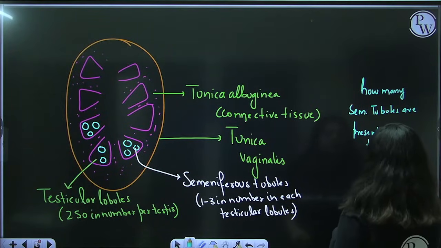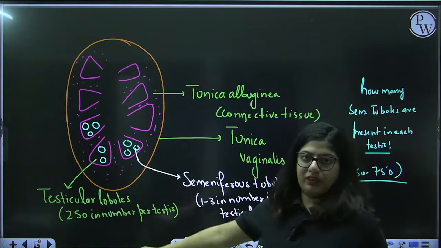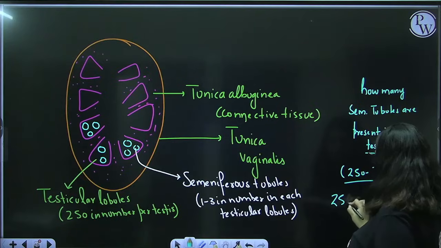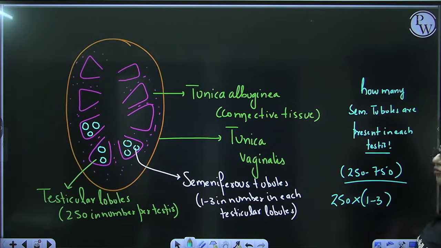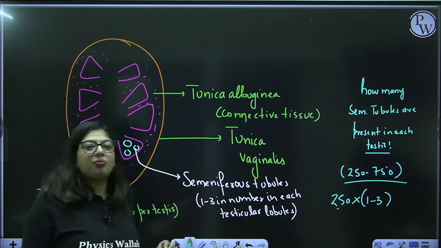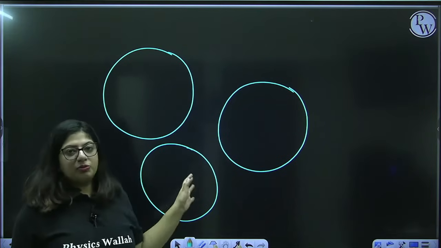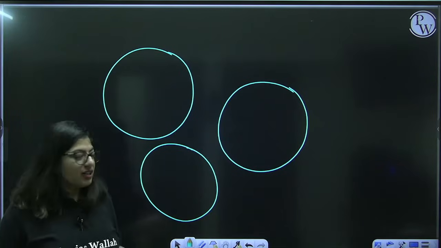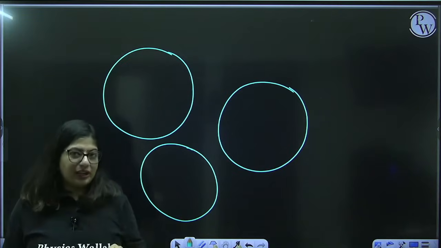Very simple question. 250 to 750. How many testicular lobules are there? 250. And in each testicular lobule, how many seminiferous tubules are there? 1, 2, 3. So 250 to 750. Right. So around 250 to 750 seminiferous tubules are present inside each testis. Okay. So these are seminiferous tubules. When you take the section of testes, you can see these round structures. These are seminiferous tubules.